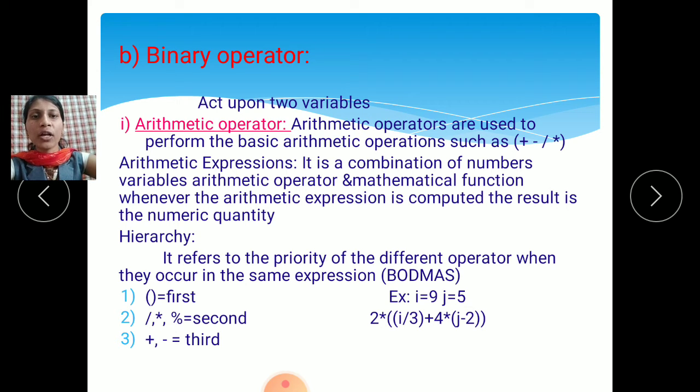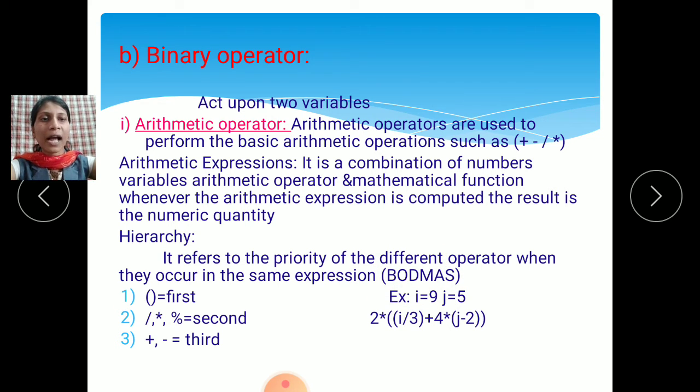First preference for brackets. Then the second one is division, multiplication, and modulus. This is the second priority. Then the third priority is addition and subtraction. At the end, you can solve the addition and subtraction. According to the BODMAS rule, we can solve any mathematical formula.